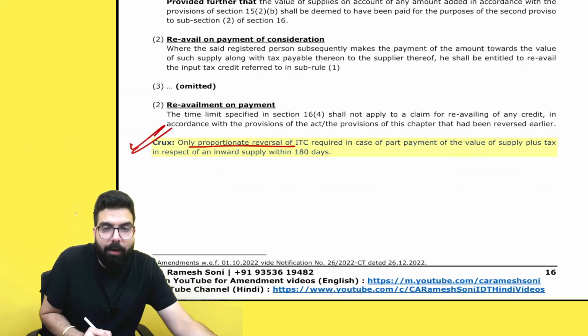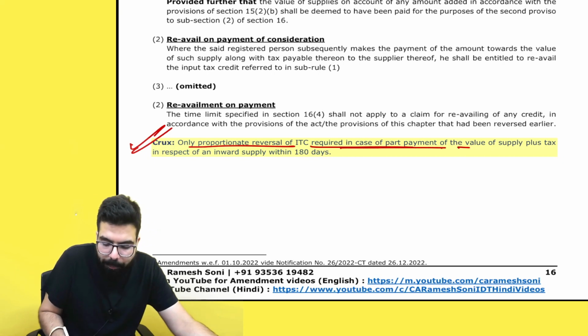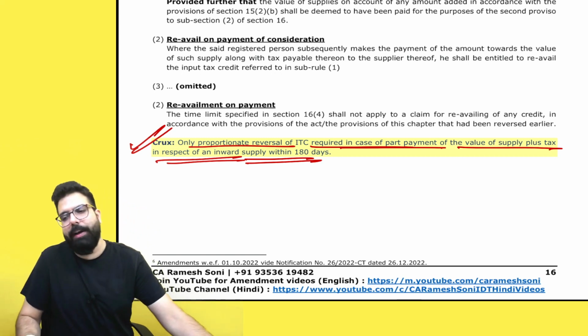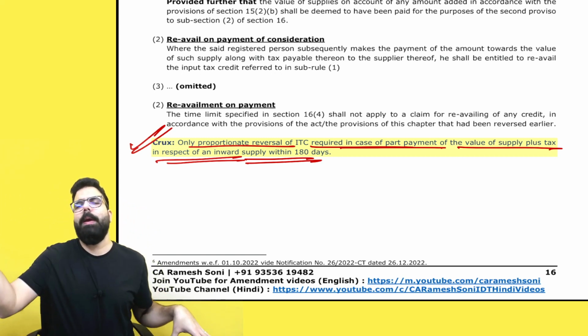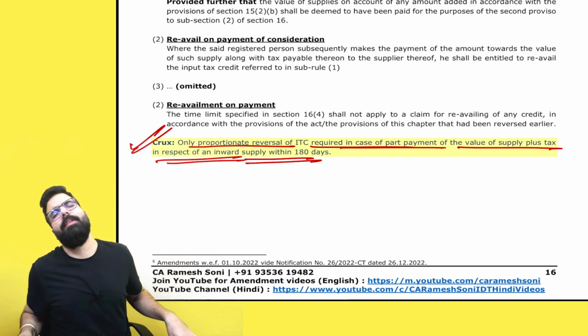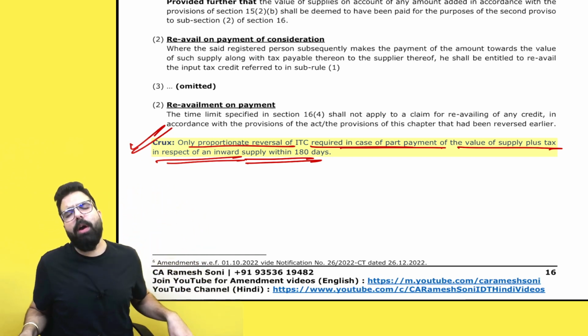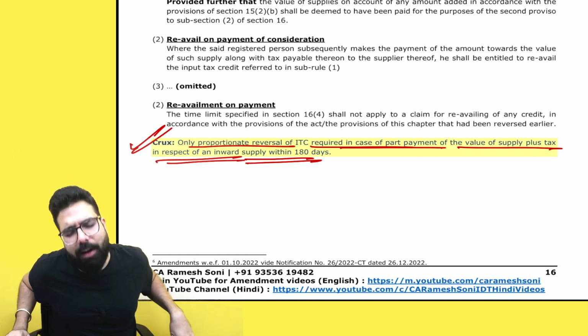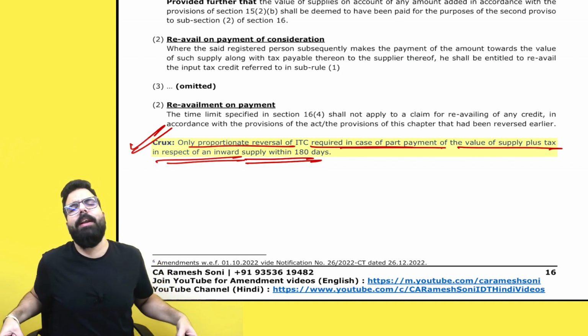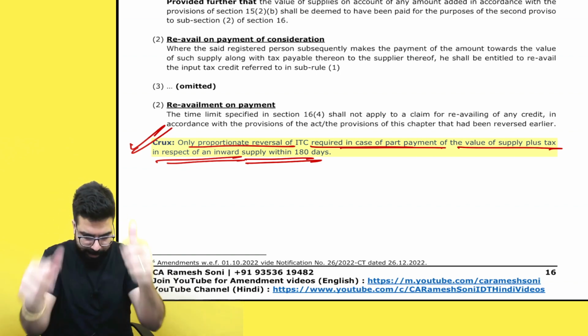Only proportionate reversal of ITC is required in case of part payment of the value of supply plus the tax in respect of inward supply within 180 days. So, if I had made part payment, for the remaining part which I have not paid, whatever GST is there, only that you have to reverse if you have not made the payment within 180 days, and that reversal will be along with interest under section number 50, at the rate of 18% from the date of utilization till the date of reversal. Yes, sir, we are all clear.